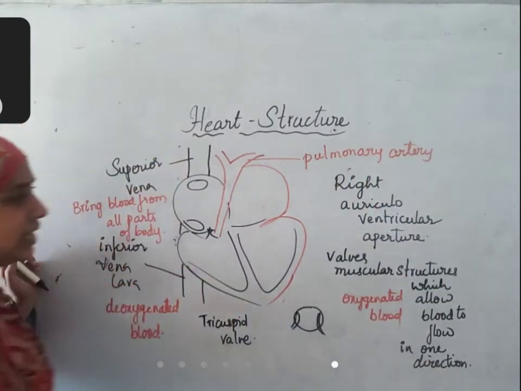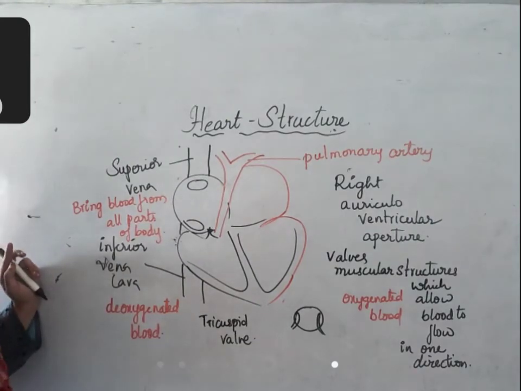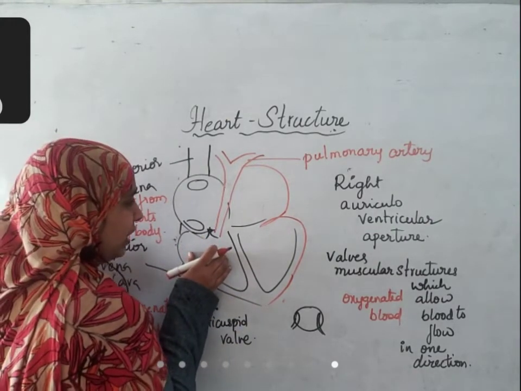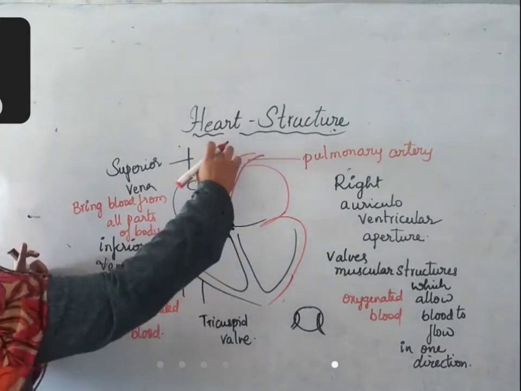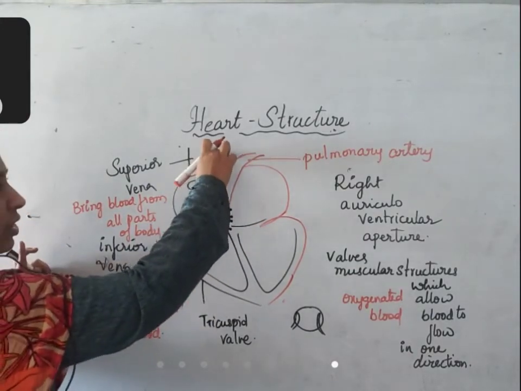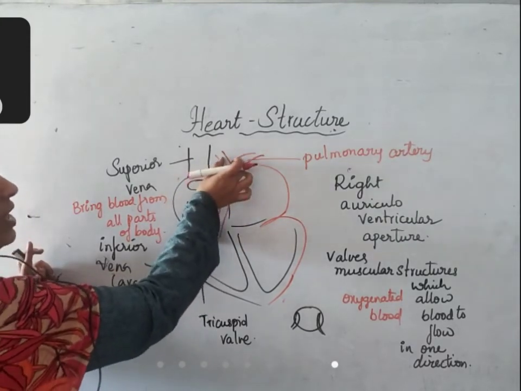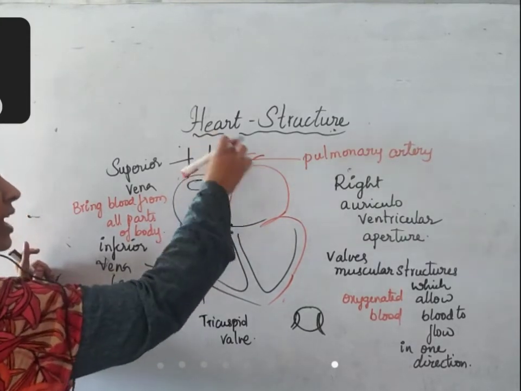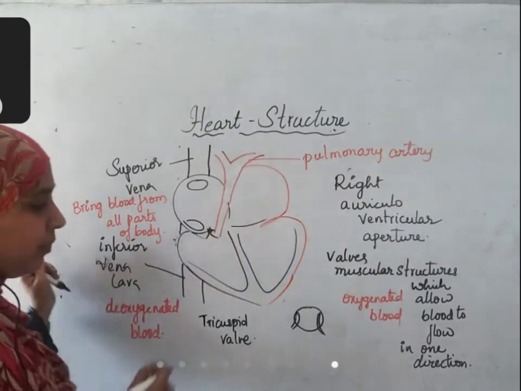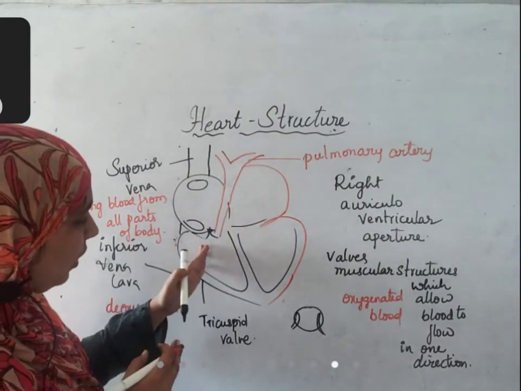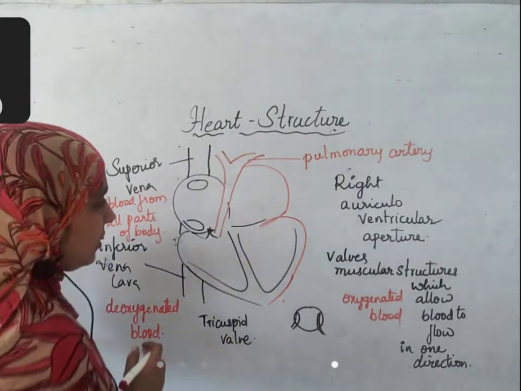This blood vessel carries blood from the right ventricle to the lungs. That is why it has two branches. This is the right branch, this is the left branch. When it divides, this enters the right lung, this enters the left lung. So the blood from the right ventricle will pass to the lungs.